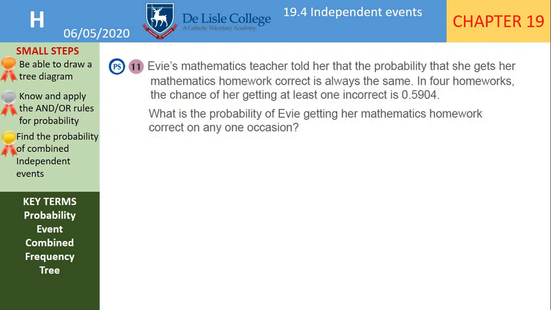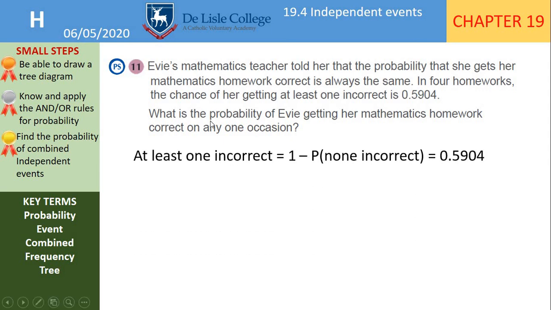Okay, before I leave you then, I'm just going to have a look at question 11 with you. Evie's mathematics teacher told her that the probability that she gets her mathematics homework correct is always the same. So in 4 homeworks, the chance of her getting at least 1 incorrect is 0.5904. What is the probability of Evie getting her mathematics homework correct on any one occasion?